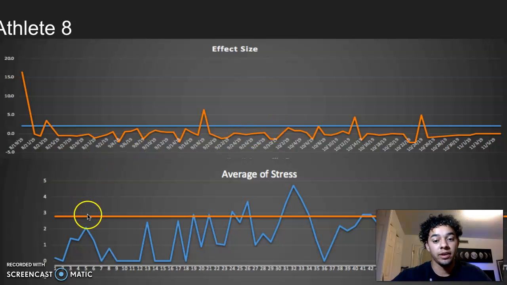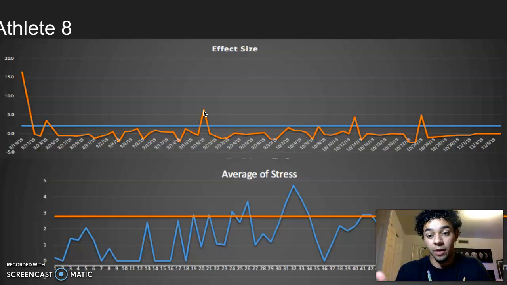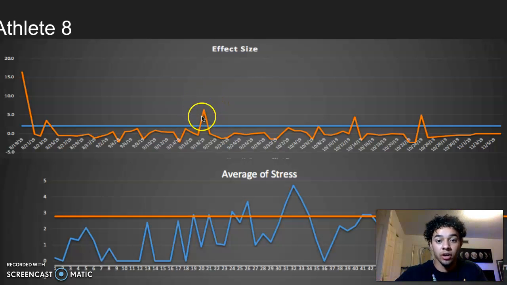Athlete number 8, stress, same thing, trending upwards. Okay, the effect size, they've got some high volume days going, breaking the upper limit about 4 times in the semester. When you go to coach, "Hey coach, athlete 8 is trending up on their stress. Hey, they're breaking the effect size, the upper limit. The volume is really high. We need to give them some time off." And you see the coach does that with the data here.